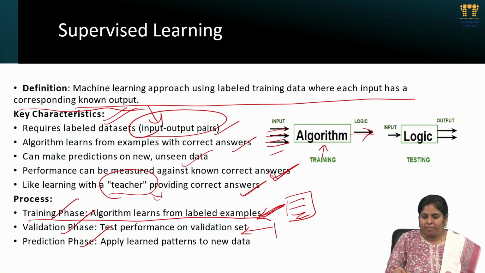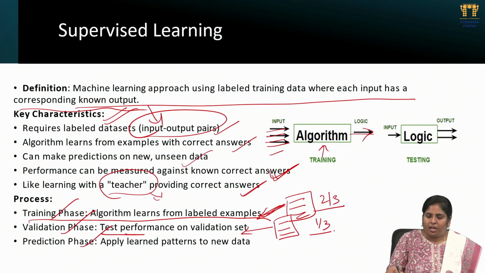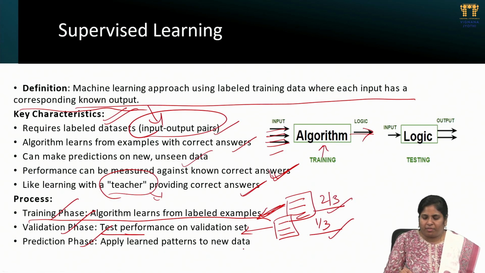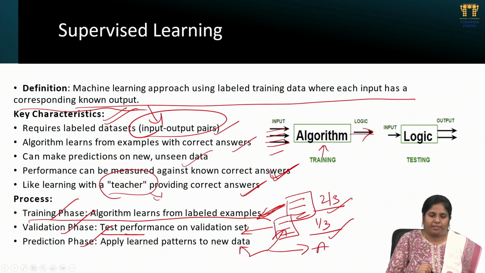We give some random animal to see whether it labels correctly or not. That's the validation set, or test set. Here 1 by 3 is used for testing and 2 by 3 is for training. So we are done with the training and done with the testing. Next is prediction. We give new data that falls under these labels, and it will predict correctly. That is the prediction phase.